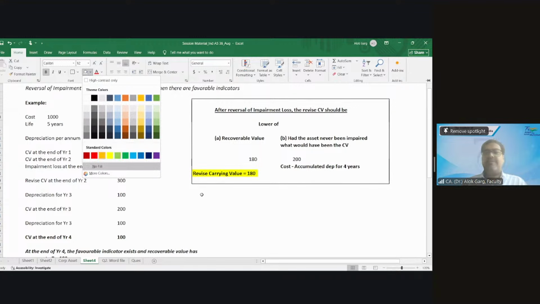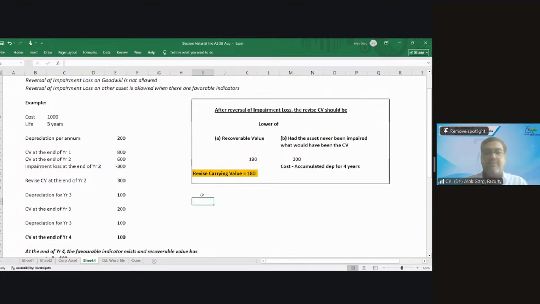This is my revised carrying value, right? What is my accounting entry at the end of year 4?